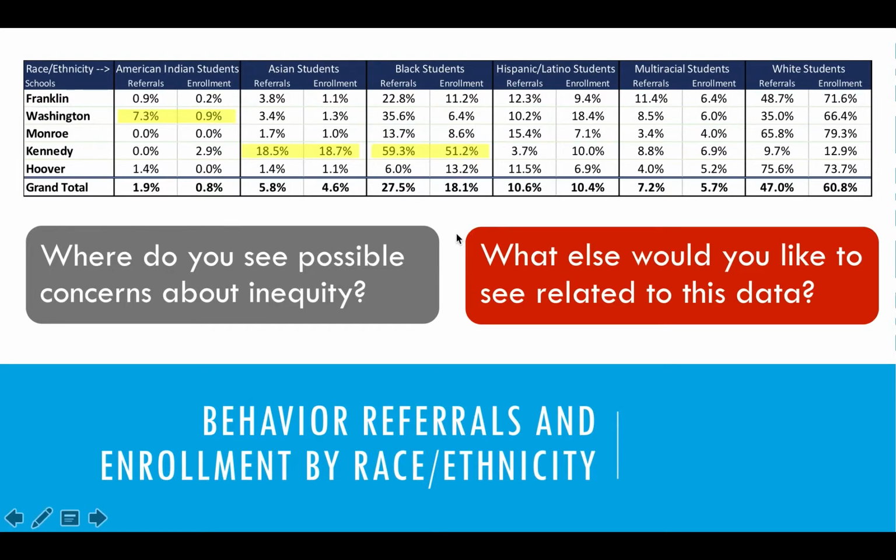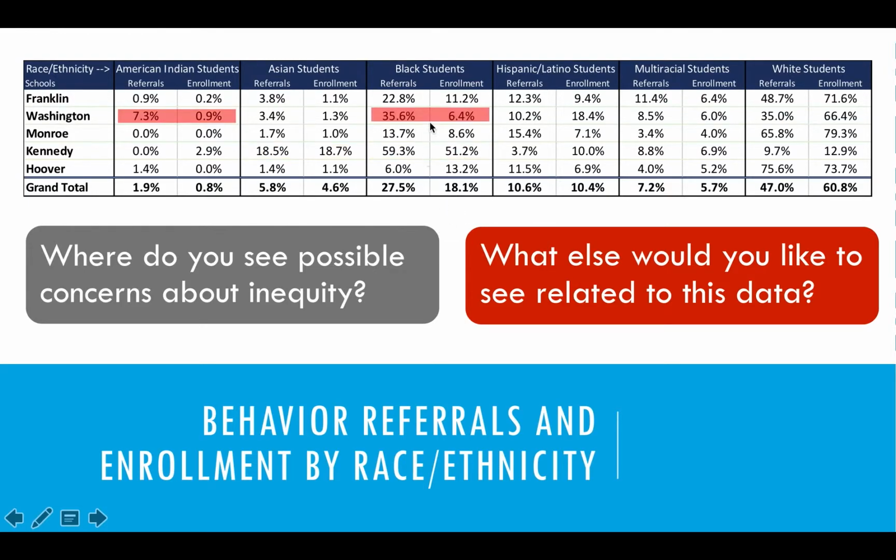So now when I look at those same concerns I had when I highlight those, I'd say that this is still a bit of a concern. Less than 10% of the referrals are being written for American Indian students, but I'd want to know why. And then when I look at Kennedy, actually this matches up really well. 18.7% of the students at the school are Asian, and 18.5% of the referrals are being written for Asian students. That actually matches up pretty well. And this number that I was really concerned about is not as much of a concern. It's something I would want to monitor, but I am not as concerned about it now that I know that over half of the students at Kennedy are Black.